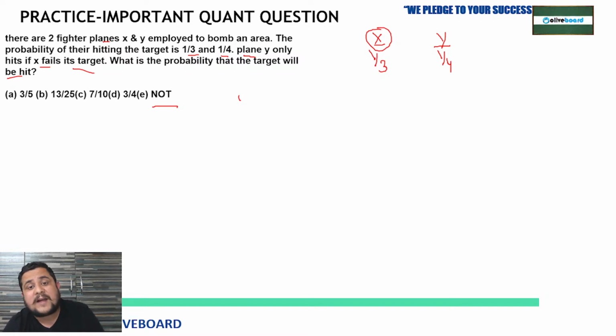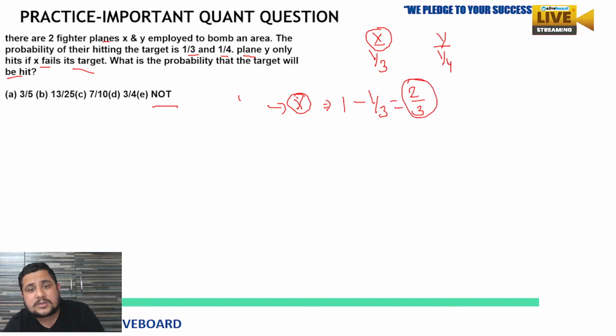So first we will find out the probability of plane X to not hit that target. That will be 1 minus 1 by 3, so you will get 2 by 3.